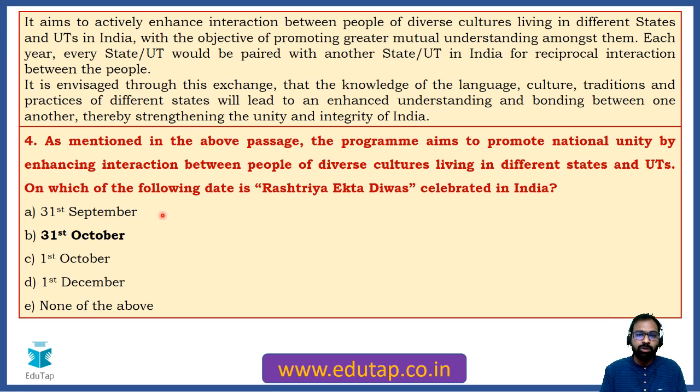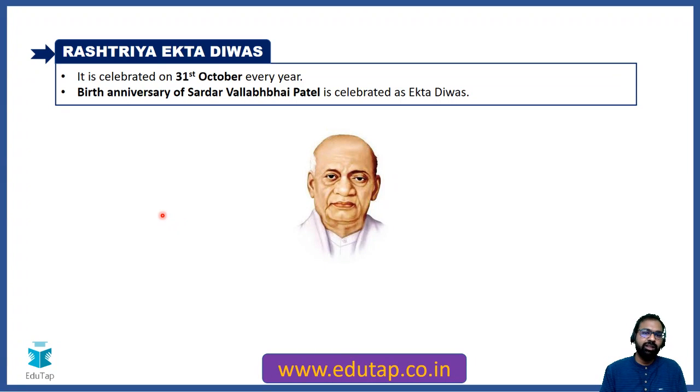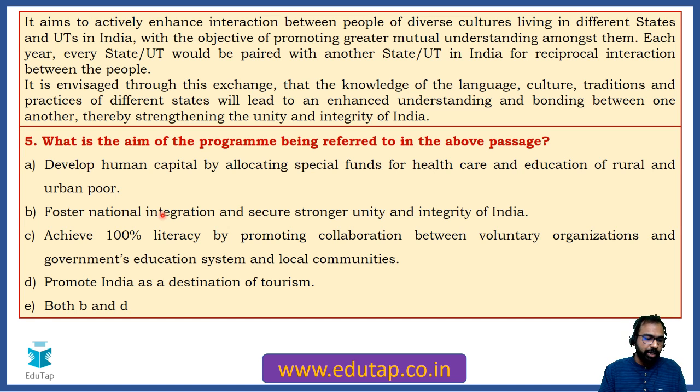If this question is asked in GA, they will not give you a passage. They will straightaway ask you, on which of the following dates is Rashtriya Ekta Divas celebrated in India, and the correct answer is 31st October. This is the birth anniversary of Sardar Vallabhbhai Patel, who is known for unifying India. Fine. So the correct answer is 31st October. Let's move to question number 5.